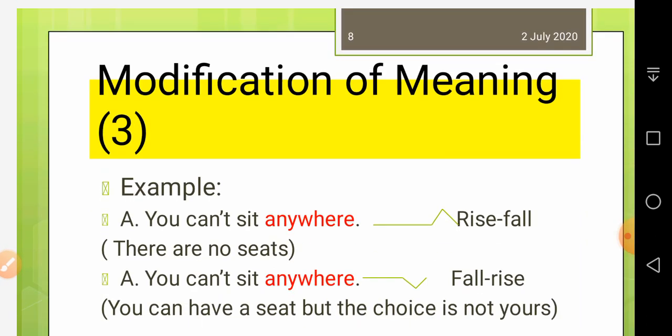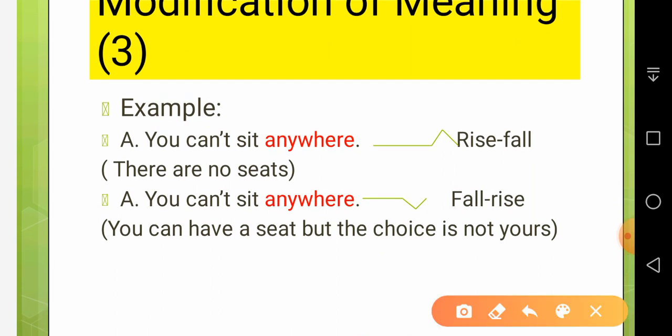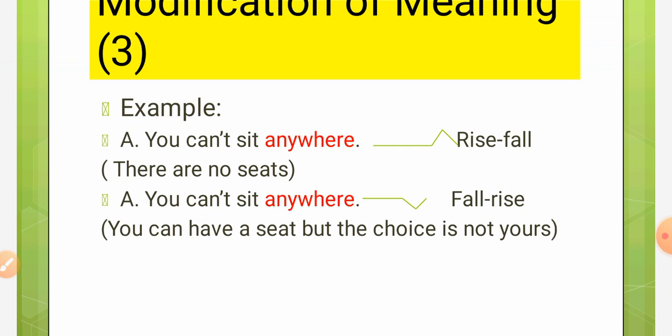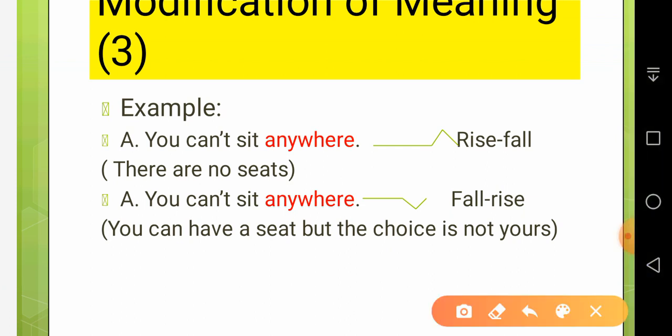Okay, here is the third example of modification of meaning. This "anywhere" and "anywhere" here will be pronounced with two tunes, with two intonation patterns. One is rising and falling, and the second one is falling and rising. Let's say speaker A talks to someone and says that you can't sit anywhere. Okay, there are no seats. It means there are no seats.